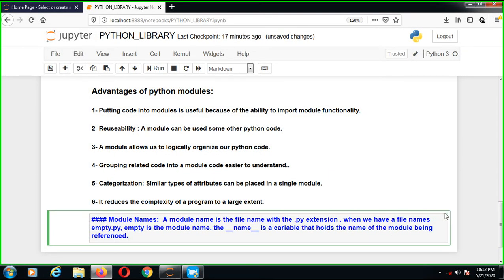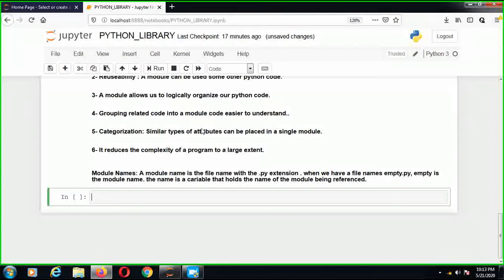So friends, what I've just shown: what is a module name? A module name is a file name with the .py Python code extension. When we have a file named empty.py, that means the module name is empty. Got it?